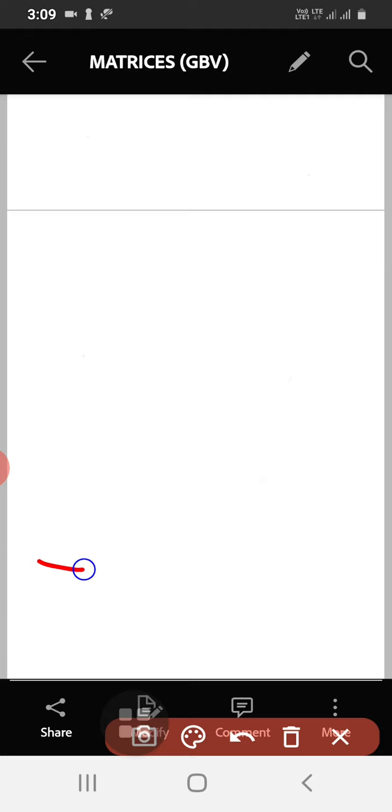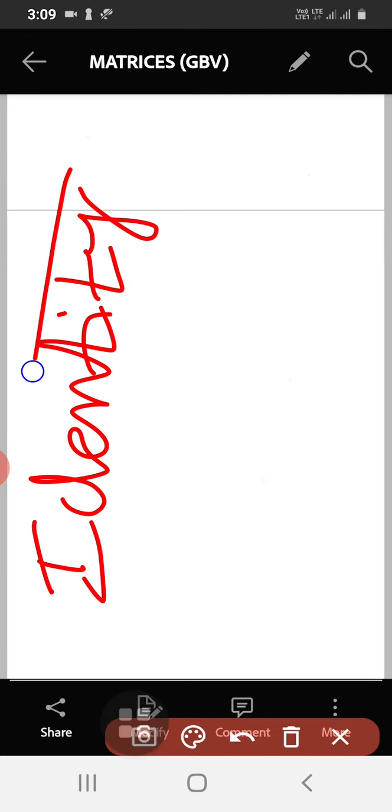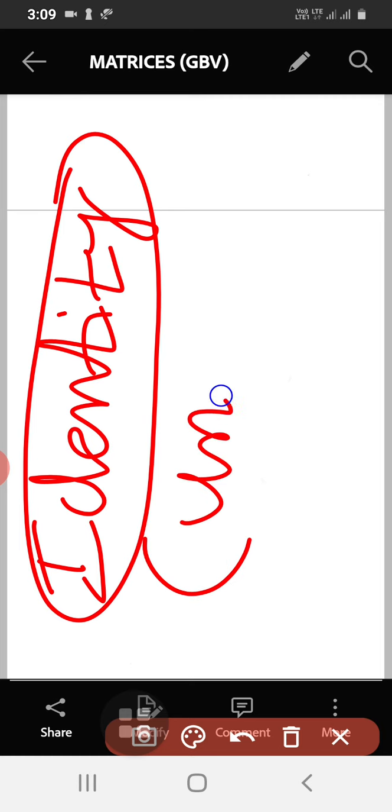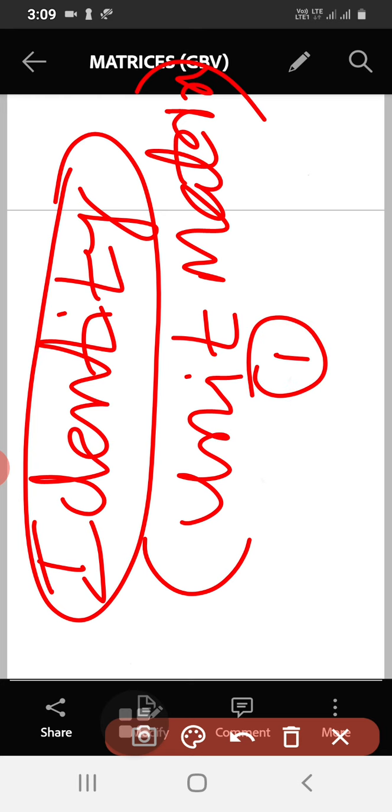Then identity matrix, or another name for this is unit matrix. That means all the diagonal elements are equal to 1 in this case. So these are the types of matrices. Other than this, I think we have learned 7 types. So there are 2 other special types here.